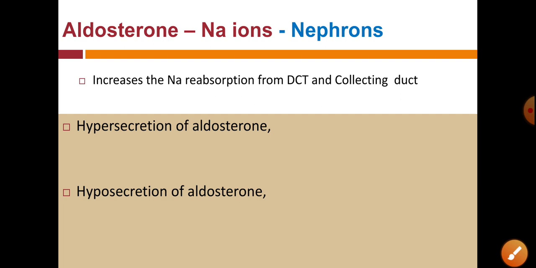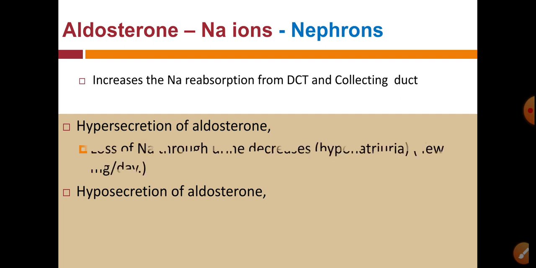So when aldosterone secretion is increased, there is an increased reabsorption of sodium into the blood, so that less sodium is excreted through the urine.